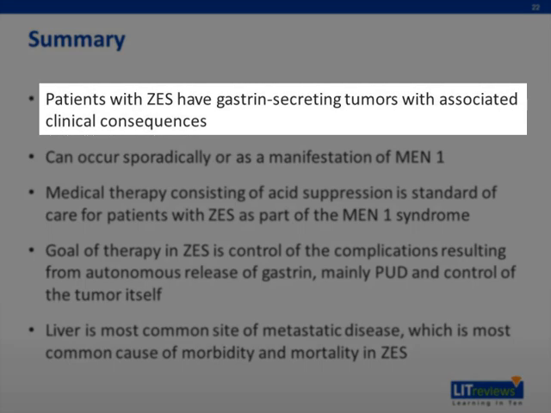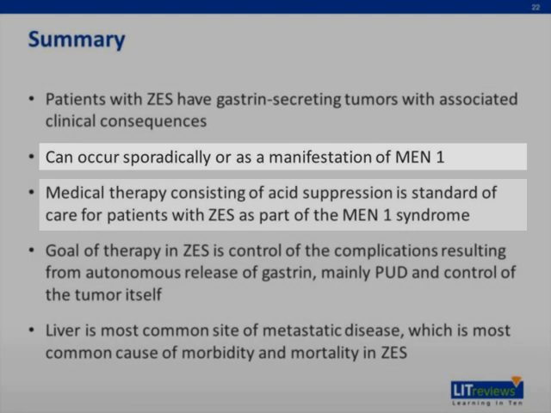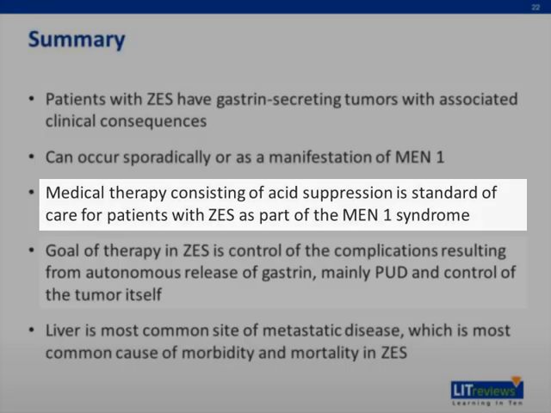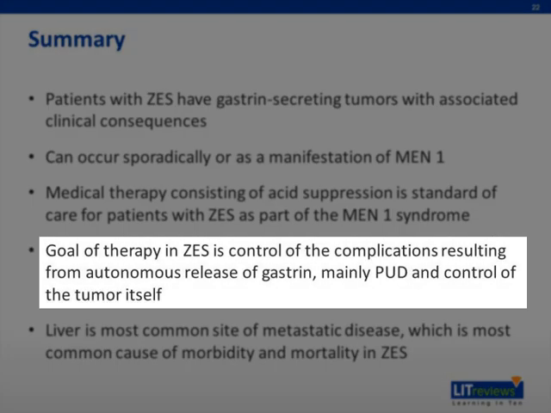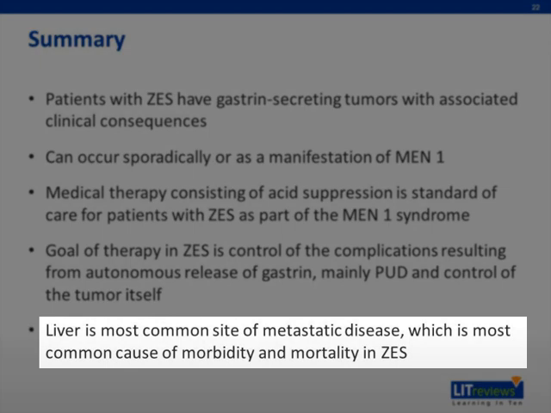In summary, patients with ZES have gastrin-secreting tumors with associated clinical consequences. ZES can occur sporadically or as a manifestation of MEN1. Medical therapy consisting of acid suppression is the standard of care for patients with ZES as part of the MEN1 syndrome. The goal of therapy in ZES is control of the complications resulting from autonomous release of gastrin, mainly peptic ulcer disease, as well as control of the tumor itself. The liver is the most common site of metastatic disease, and metastatic disease is the most common cause of morbidity and mortality in ZES.